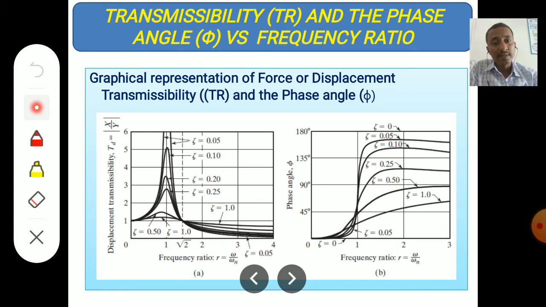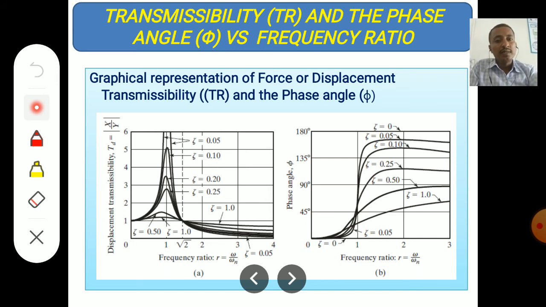So here also we are going to see the graph of transmissibility and phase angle versus frequency ratio for different damping values, that is different values of zeta. Here the frequency ratio is equal to omega by omega n, and the y axis denotes the displacement transmissibility. Displacement transmissibility means how much displacement is transmitted relative to the applied one.